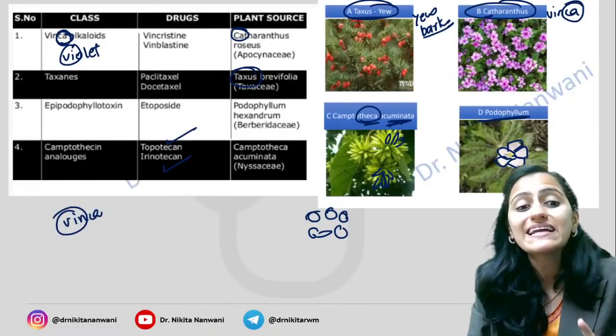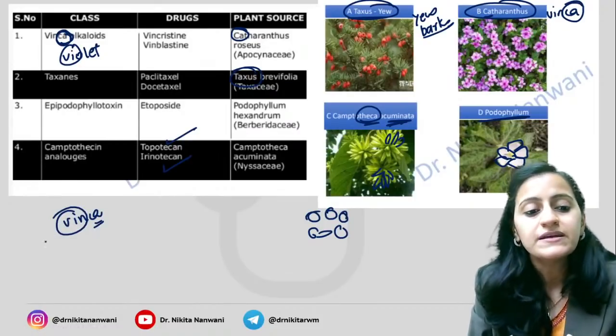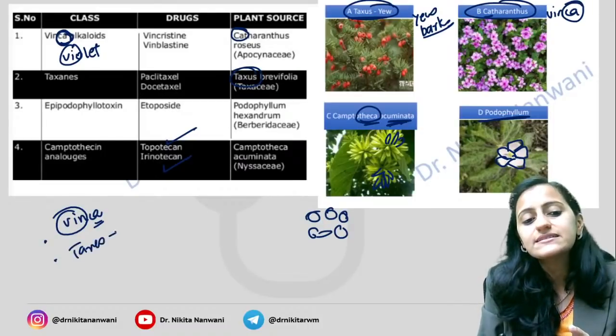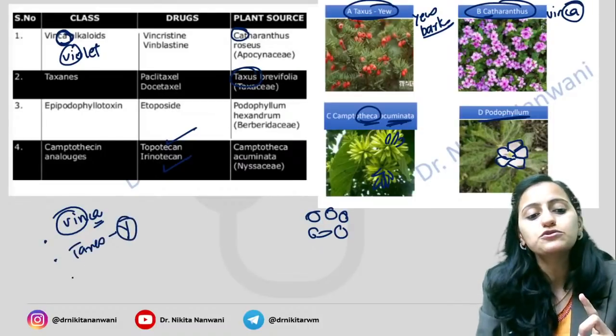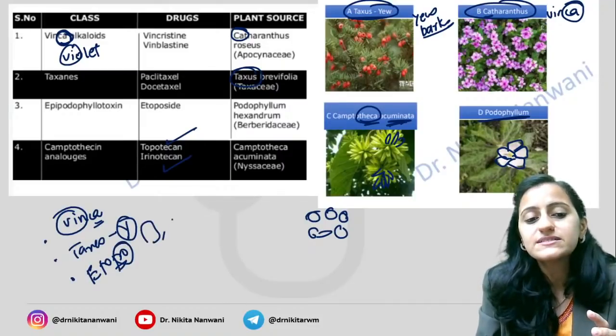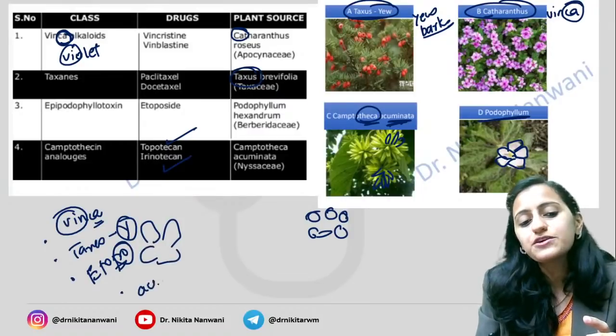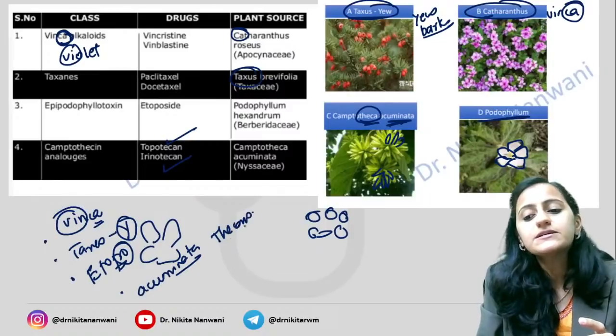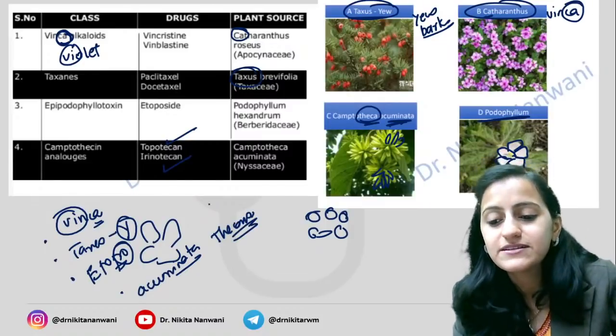Vinca is Catharanthus. Then you have your taxanes, alphabetically Y, it's the U bark. Then you have the etoposide, which is your Podophyllum, which is the feet-like. And then you have your acuminata Camptotheca, that gives the thecans. Okay, that gives the thecans.